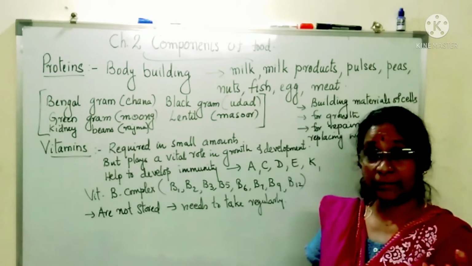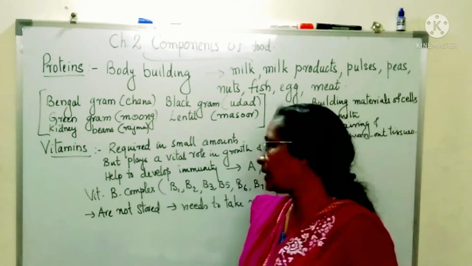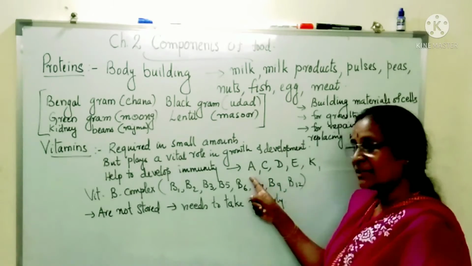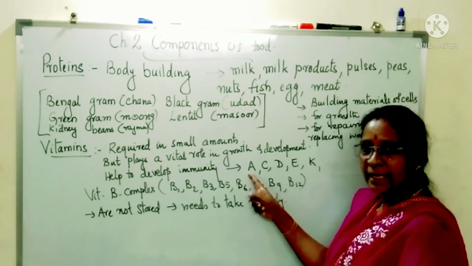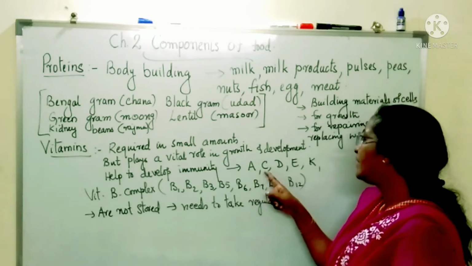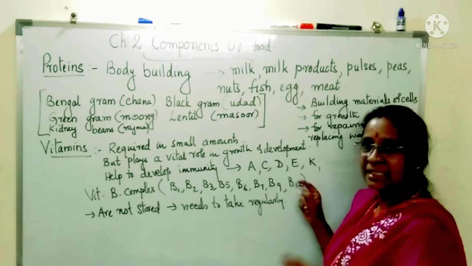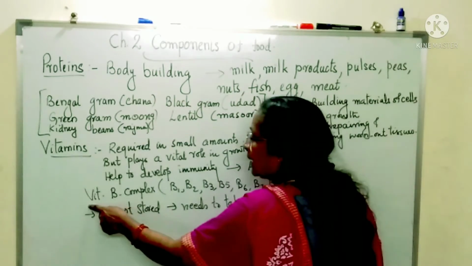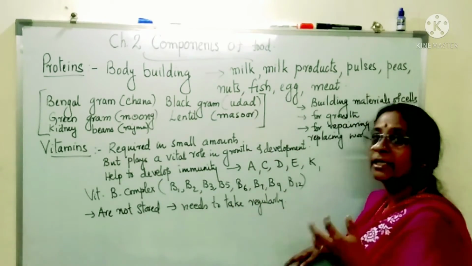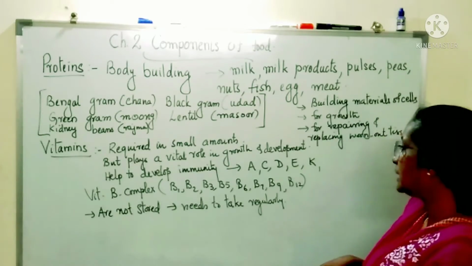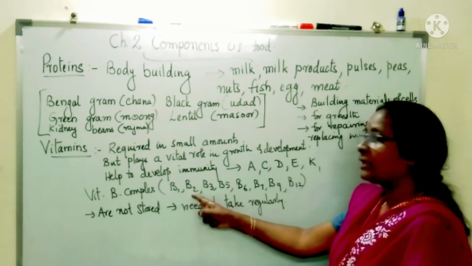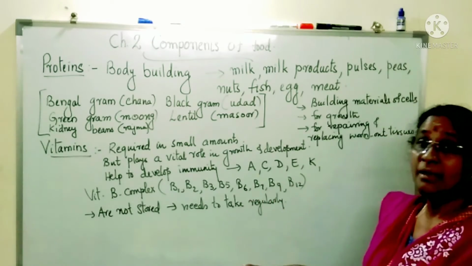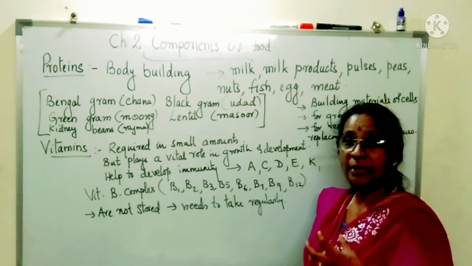Now, I told you there are many vitamins. Which are those vitamins? A to Z, most of them: vitamin A, vitamin B, vitamin C, D, E, K. In B, we call it vitamin B complex, because it contains many subparts like vitamin B1, B2, B3, B5, B6, B7, B9 and B12. Nowadays this is also very common.